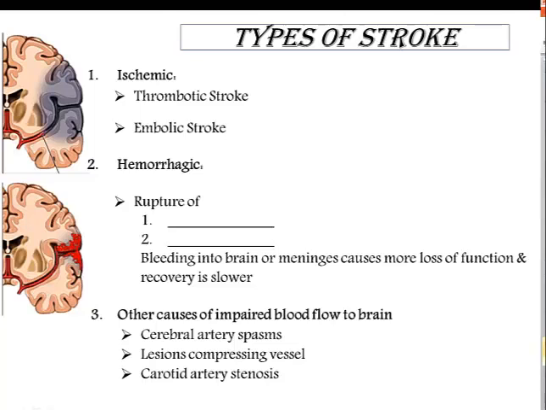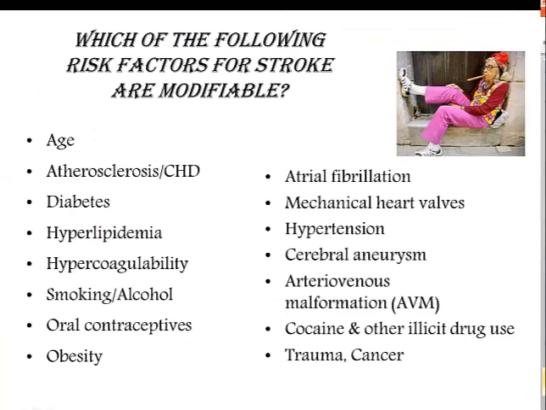Other causes of impaired blood flow to the brain include cerebral artery spasms, which can occur with cocaine and meth use. Also, cerebral artery spasms can occur with migraines. Other causes include lesions that can compress vessels and carotid artery stenosis. Go through each of these risk factors and review whether they are modifiable or not. We will review that in class.